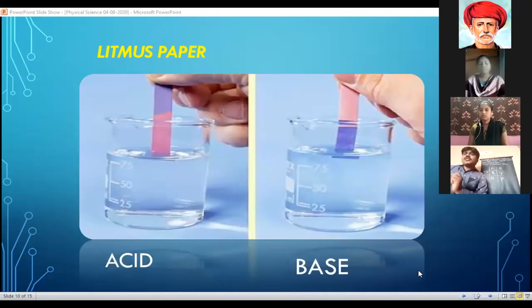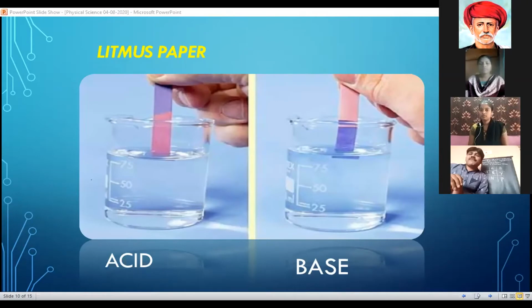Yes. So here we take two types of litmus papers, blue and red. If you dip one blue litmus paper in acid, observe that in figure number 1. Here I take some solution in a beaker. Now dip the blue litmus paper. So what happened?